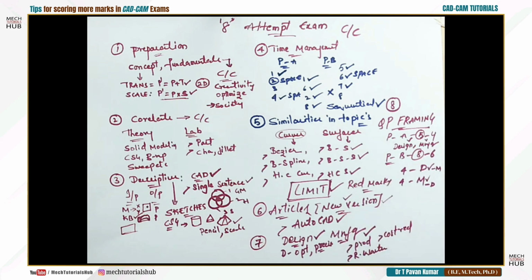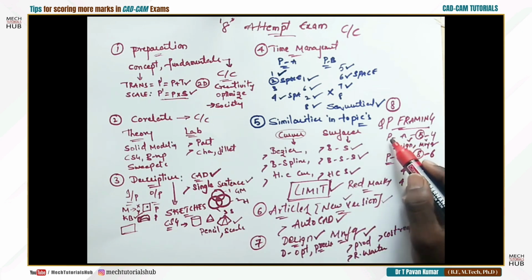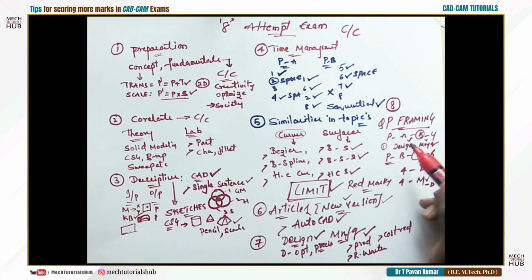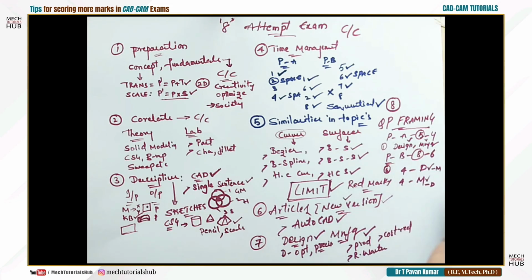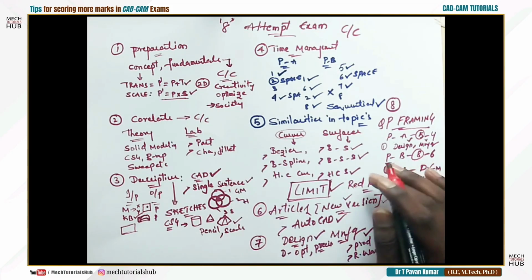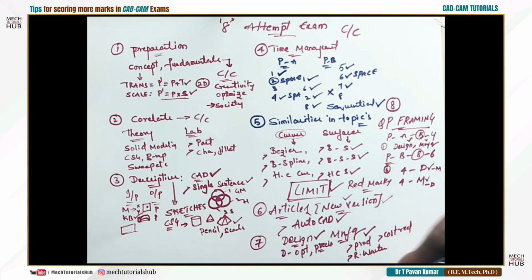questions randomly. For example, your first question in part A will never be based on manufacturing. Okay, similarly the 6th question in part B will never be based on manufacturing. So don't discuss irrelevant topics in these particular questions. Okay, if you talk about manufacturing in the design part, you lose your marks completely. If you talk about design in the manufacturing part, it goes wrong completely. Irrelevant discussion should not be there in your answer book. Okay. There the evaluator will get irritated and you may lose your marks.